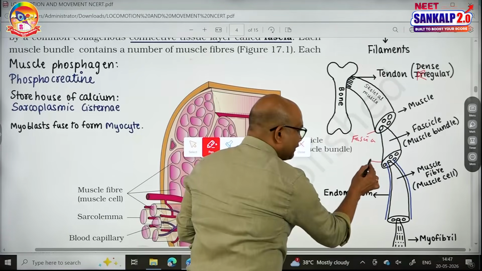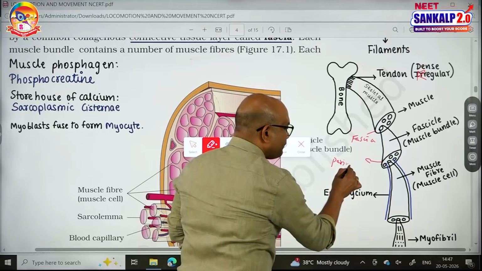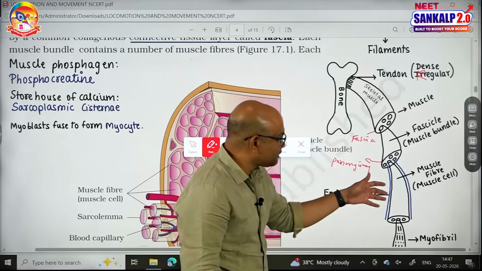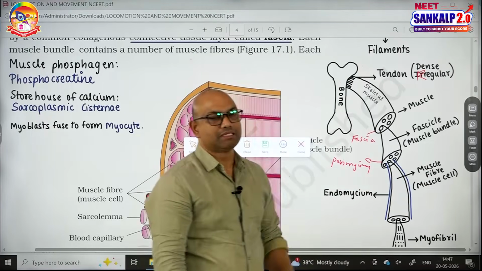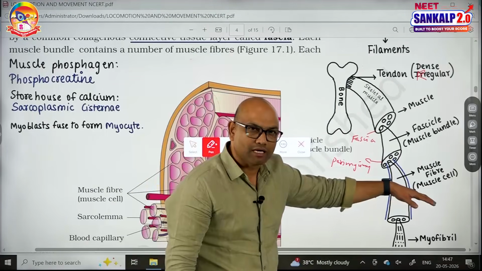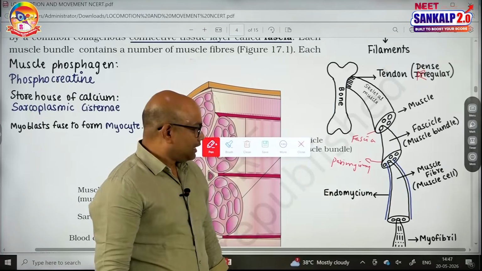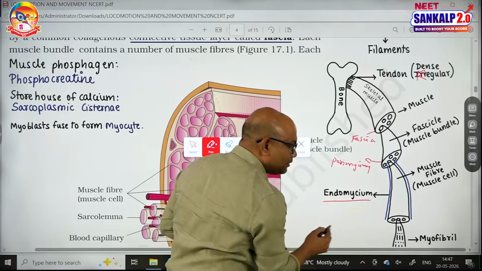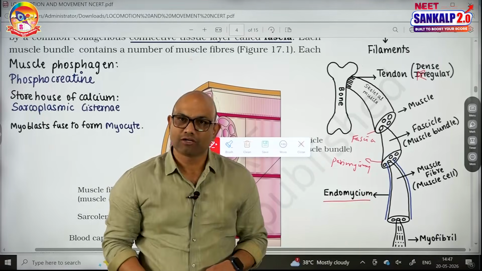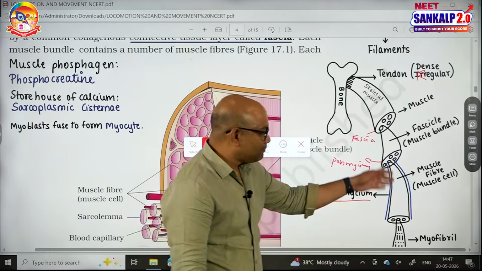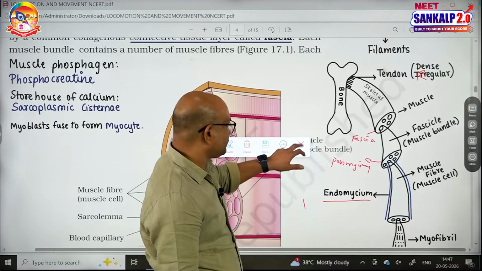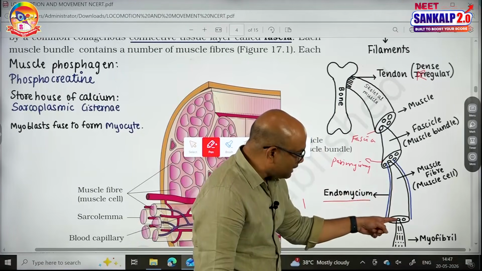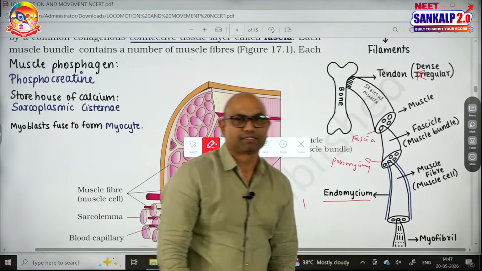Each fascicle is covered by a layer called perimysium. This is also a connective tissue sheath. One fascicle consists of many muscle fibers. Fibers are nothing but muscle cells. A muscle cell is also known as a sarcocyte. The connective tissue sheath covering the muscle fiber is called endomysium. The plasma membrane of the muscle cell is called sarcolemma. And one muscle fiber consists of many longitudinal components inside, called myofibrils.